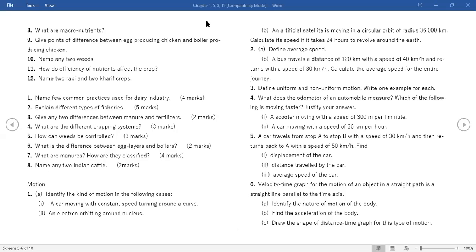Ma'am, sixth one is rest? No, constant speed. No, ma'am, uniform velocity, constant speed. Uniform velocity, uniform motion. Acceleration is 0.